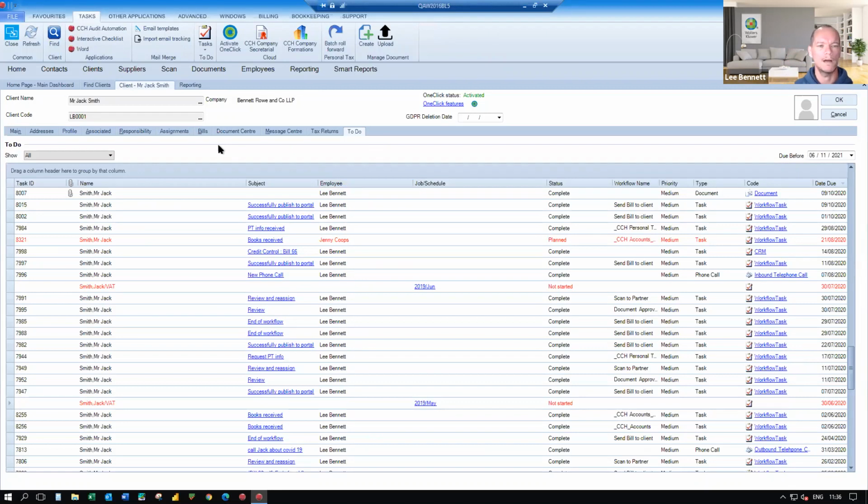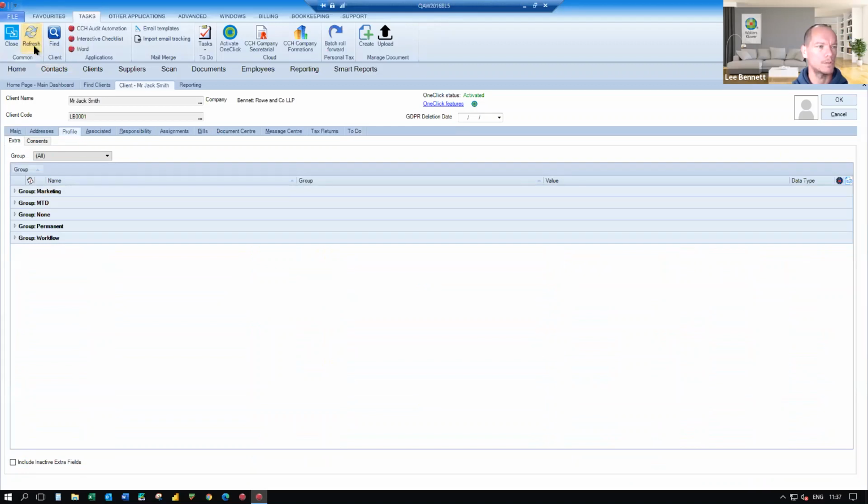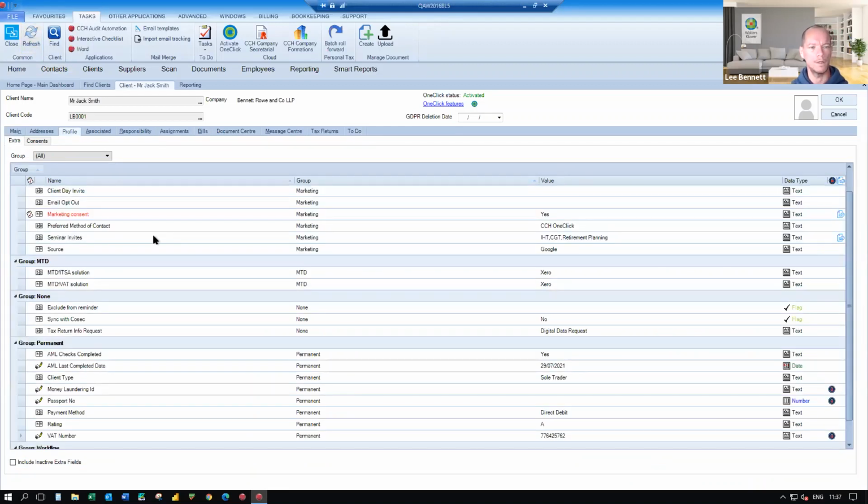Now, you will have in your version of CCH Central a tab called Extras or Extra. On mine, I've actually renamed it. It's called Profile because it means more to me calling it Profile than just extra fields. It's where you profile your clients, and you'll see some of the examples that I've got in here. The extra fields are for you as a practice to decide what you want to use them for. So some of the examples I've got within here, you probably won't have. And if you already use extra fields, you'll probably have some that I've not thought of as well. A couple of different things in here just to mention.